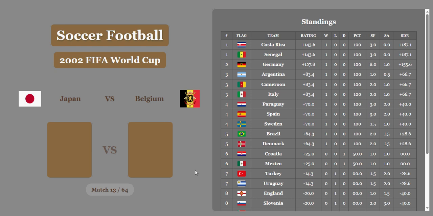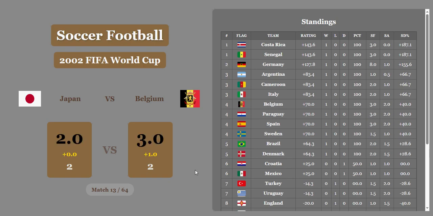Japan versus Belgium, 2-2 is the final. Belgium's going to get a whole goal to win it. I thought they were going to get a half. And they're in 4th now with Paraguay and Spain. They're below Italy, above. Oh, they're tied with Sweden as well, and they're above Brazil, though.